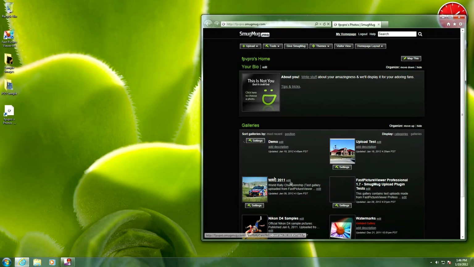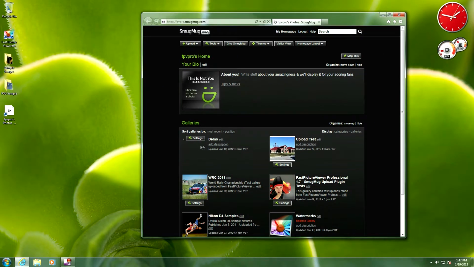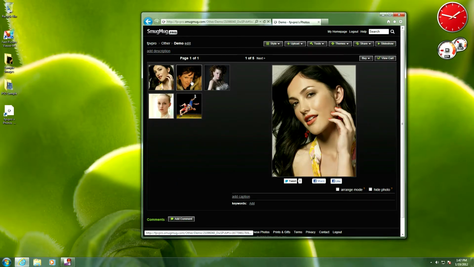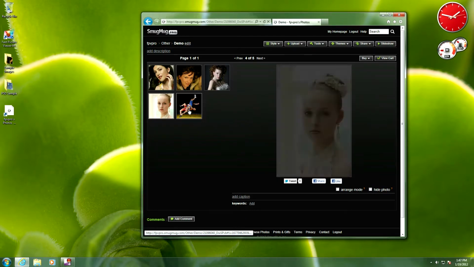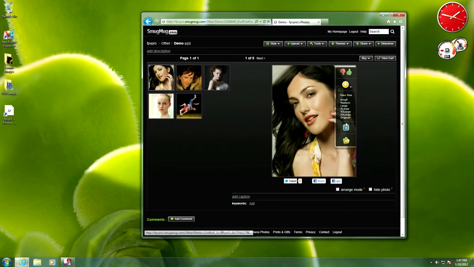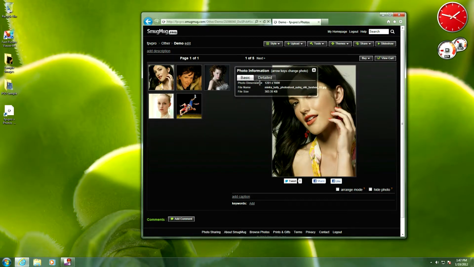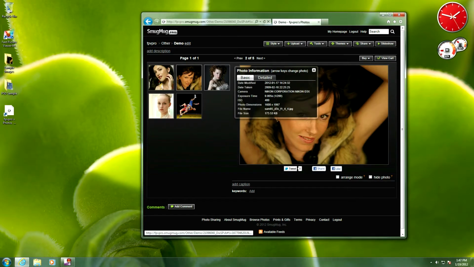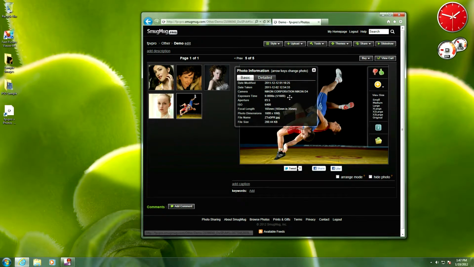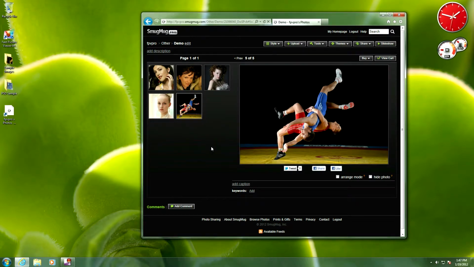open SmugMug and see that I have this demo gallery, which is in the process of being constructed. Okay, so here are my photos, all nice and perfect. I can see the file information, and okay, so I have published to SmugMug.